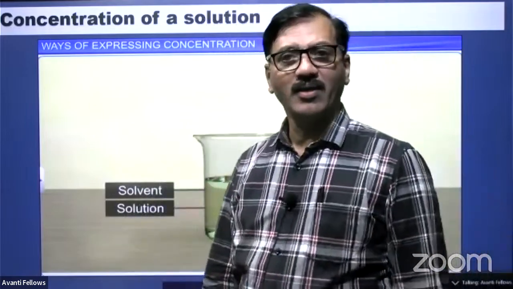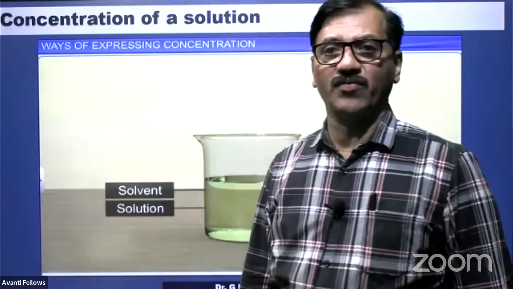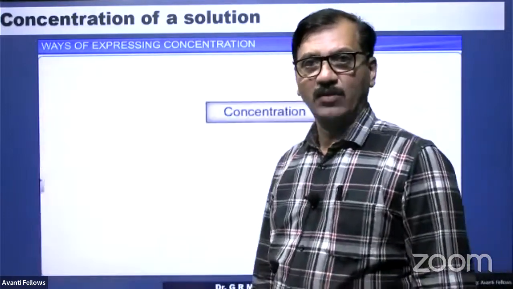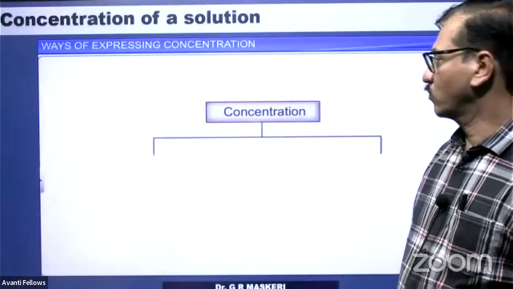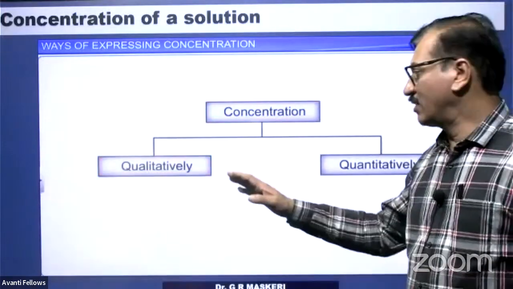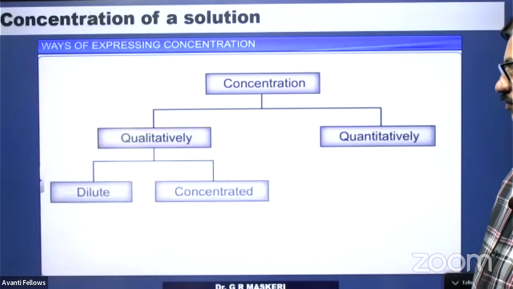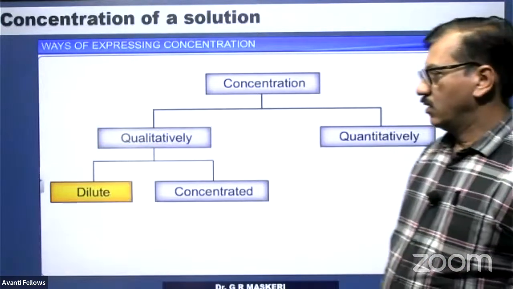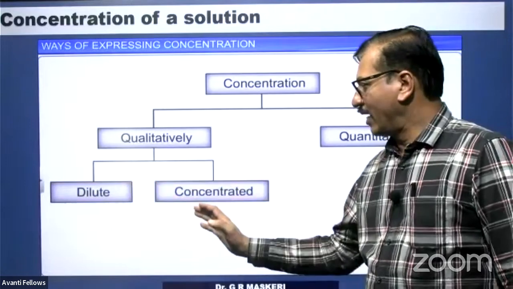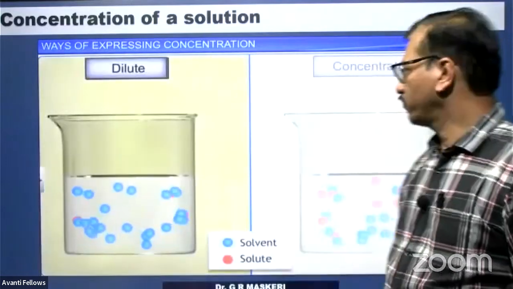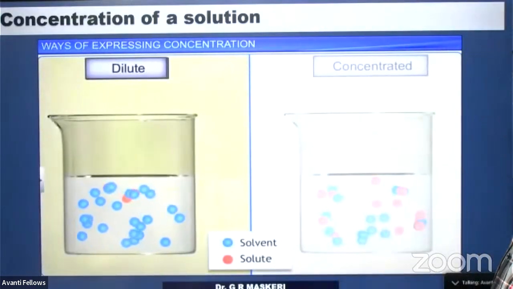In this way, there are many ways of expressing concentration. Let us look into this. It can be qualitative or quantitative. We describe the solution as either dilute or concentrated. It is a rough way of saying dilute and concentrated: a small proportion of solute relative to the solvent.